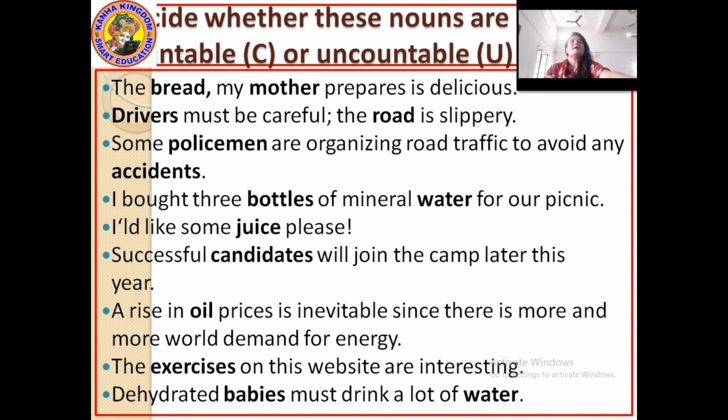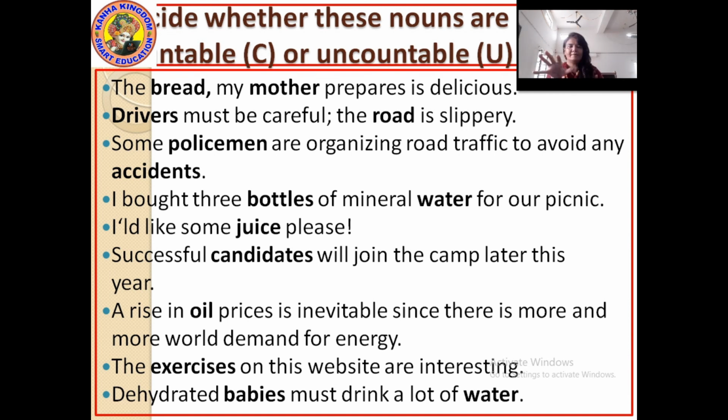The bread my mother prepares is delicious. Now here there are two words which have been highlighted: one is bread and the second is mother. So bread, the slices of the bread can be counted. Fine. And mother, yes, mothers are persons, people, so they can also be counted. Next: drivers must be careful, the road is slippery. Drivers, they are again human beings, people, counted.